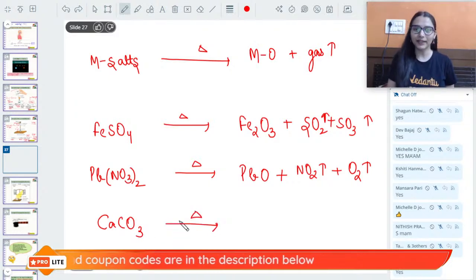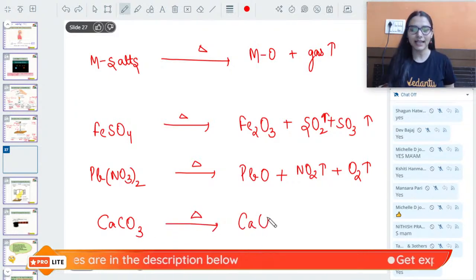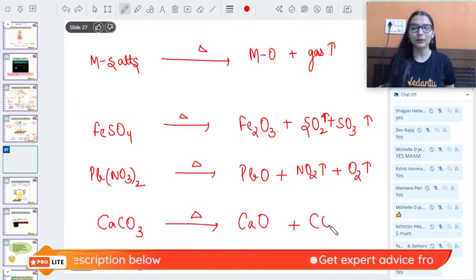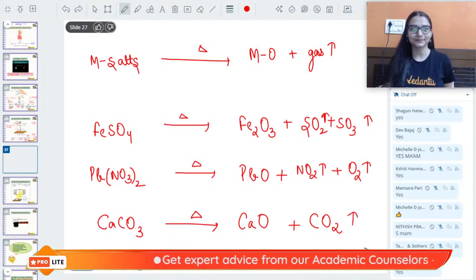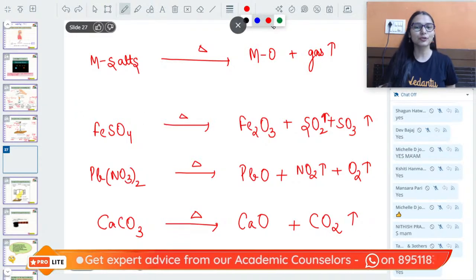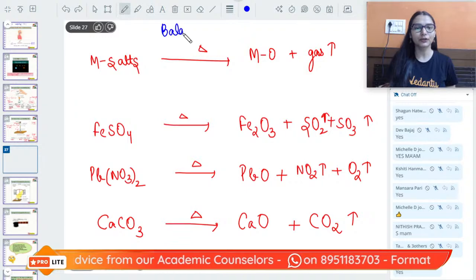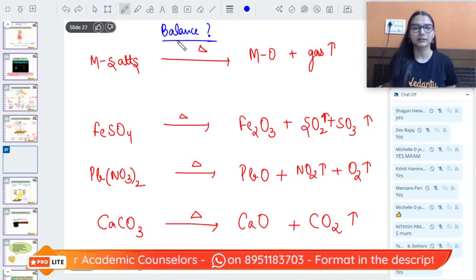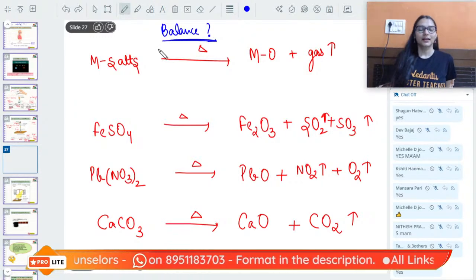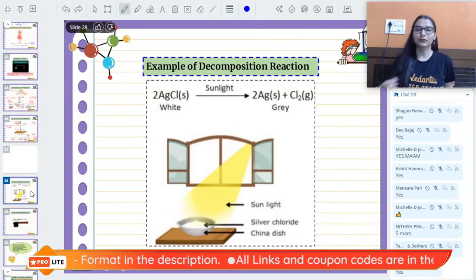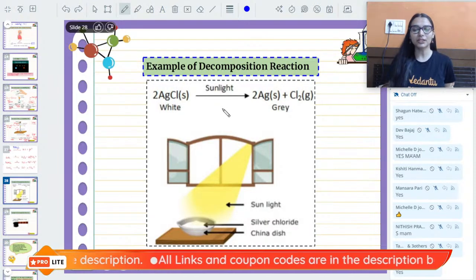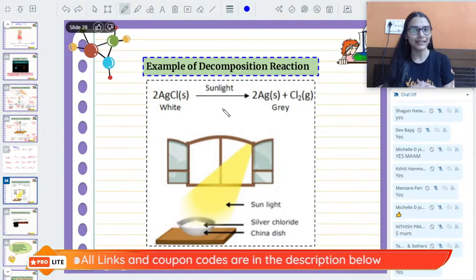On heating a metal salt, I will get metal oxide, plus if I'm heating a metal carbonate, I will get CO2 gas. Okay, now try to balance all these reactions in your notebook. घर पे जाकर, they can ask these reactions in balancing. Okay. It is possible decomposition takes place in the presence of sunlight also.